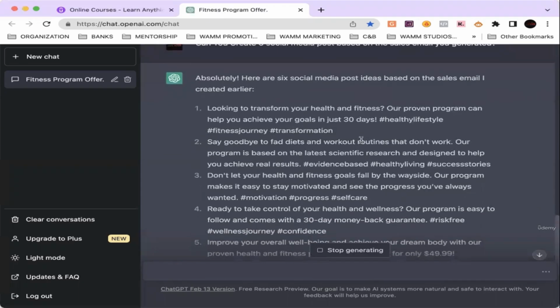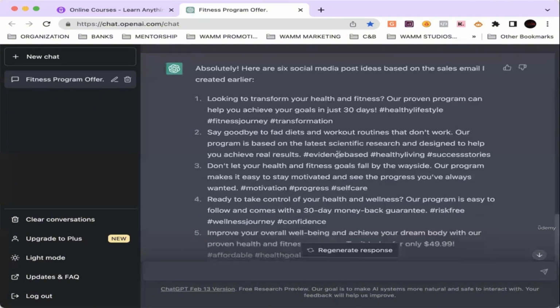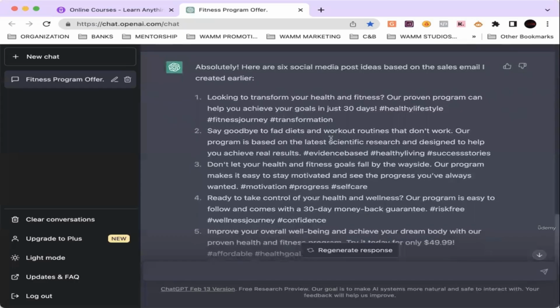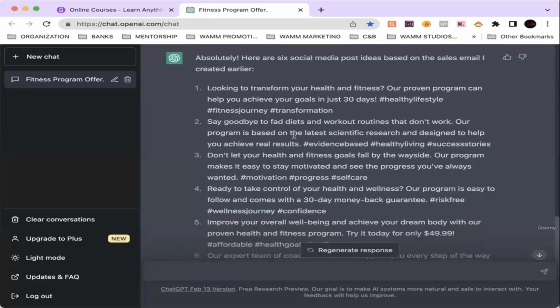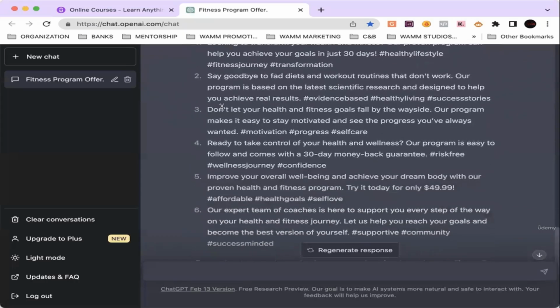Number 2: say goodbye to fad diets and workout routines that don't work. Our program is based on the latest scientific research and designed to help you achieve real results. And then it got a whole different set of hashtags. Amazing, right? Structured around the actual post. Number 3: don't let your health and fitness goals fall by the wayside. Our program makes it easy to stay motivated and see the progress you have always wanted.